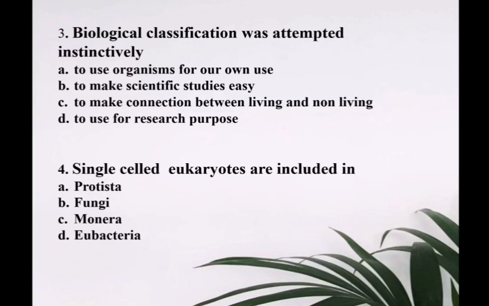Biological classification was attempted instinctively to use organisms for our own use, to make scientific studies easy, to make connection between living and non-living, or to use for research purpose. Next, single-celled eukaryotes are included in Protista, fungi, Monera, or eubacteria? Find out the answers.